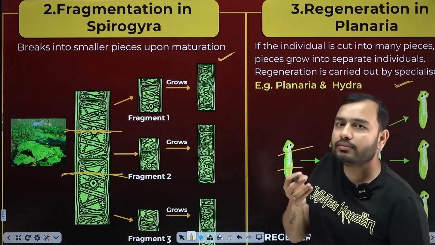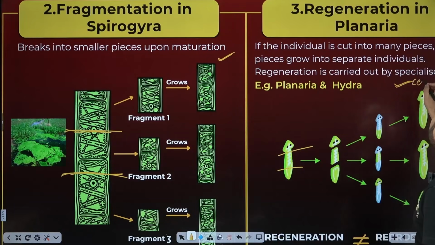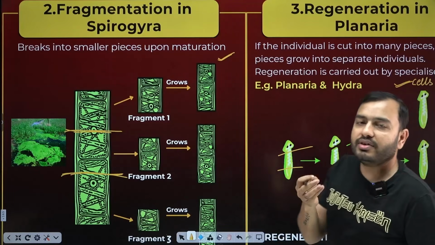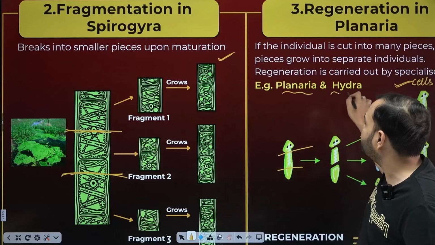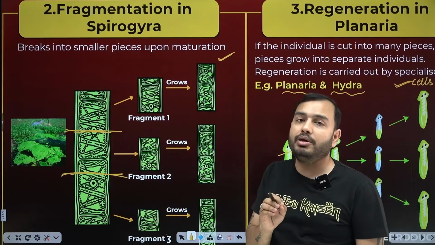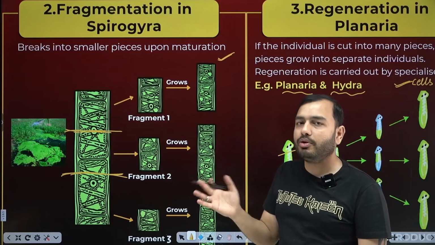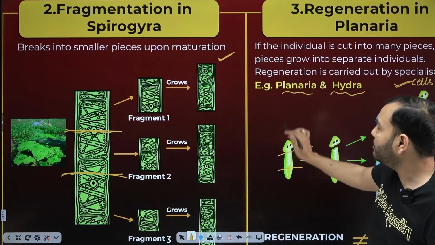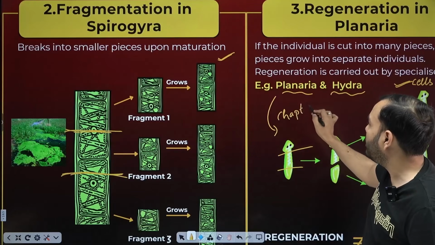Not all cells do it. They are specialized cells. There are some special cells due to which regeneration occurs. You will find this in planaria, and it is clearly written in the NCERT. That is also found in Hydra, but we study the example of Hydra under budding. We will study Hydra further now. It happens in planaria. Is planaria understood? What is it? It is a flat worm.